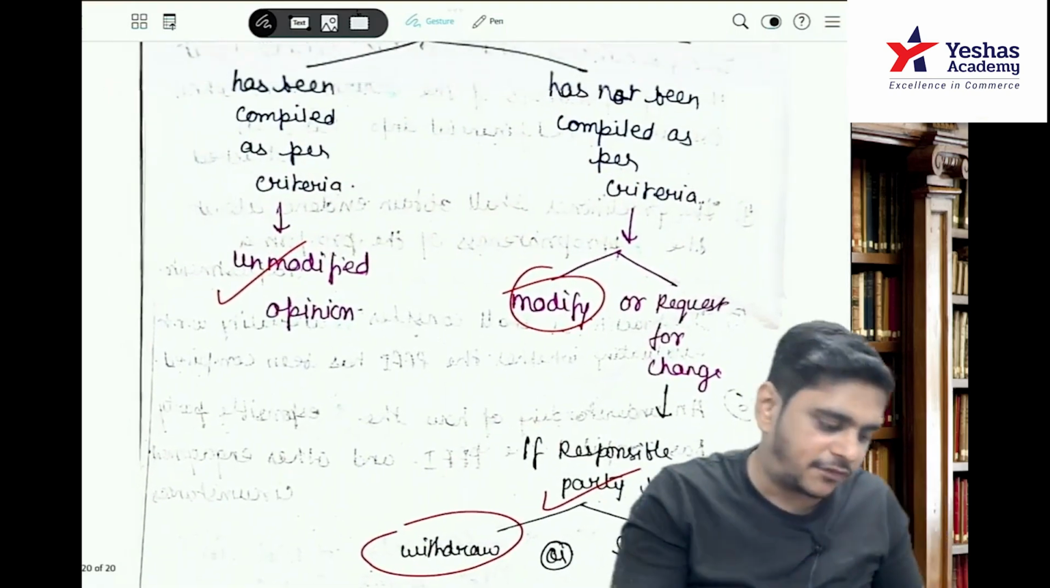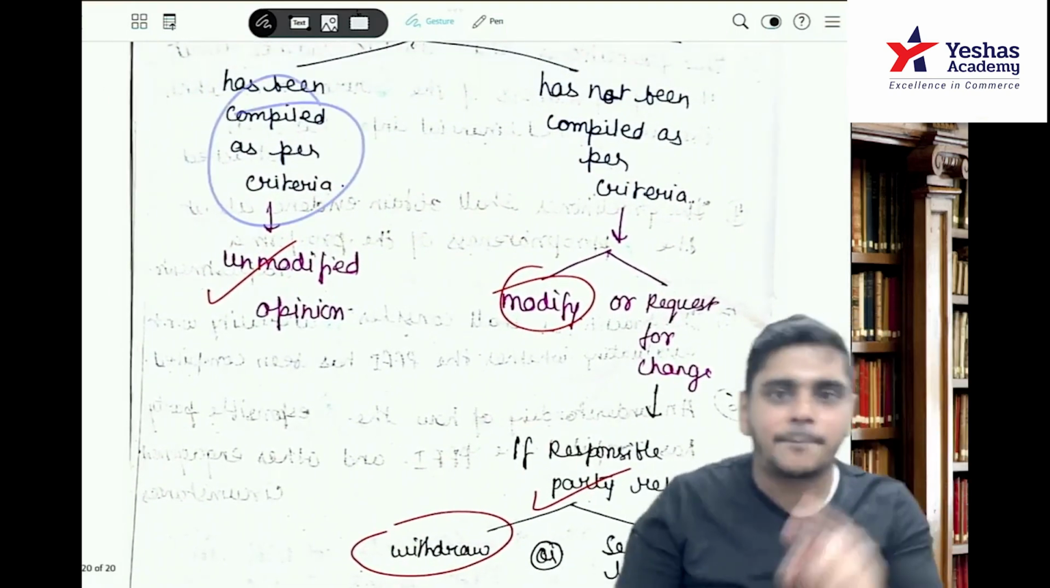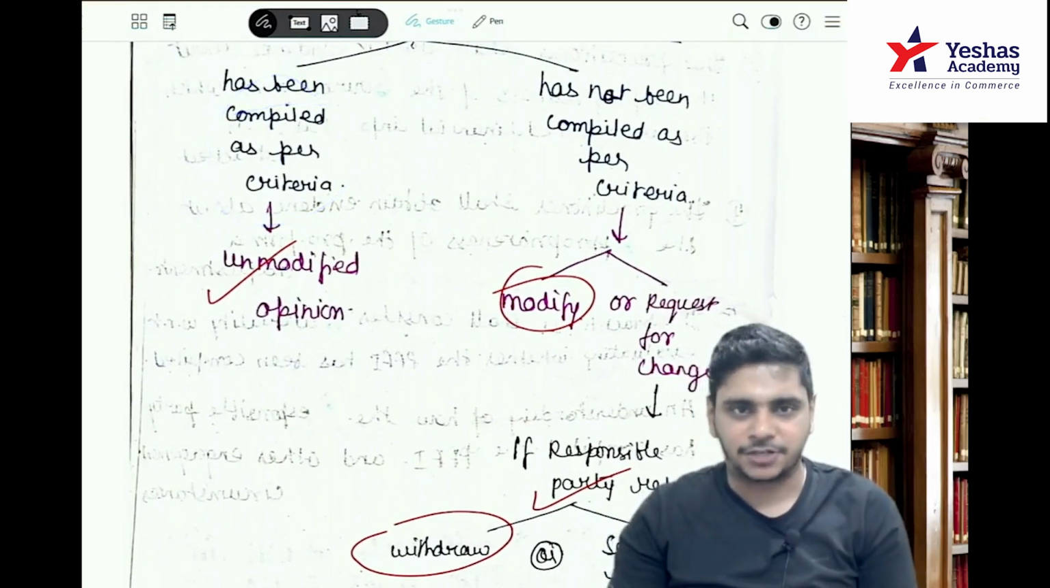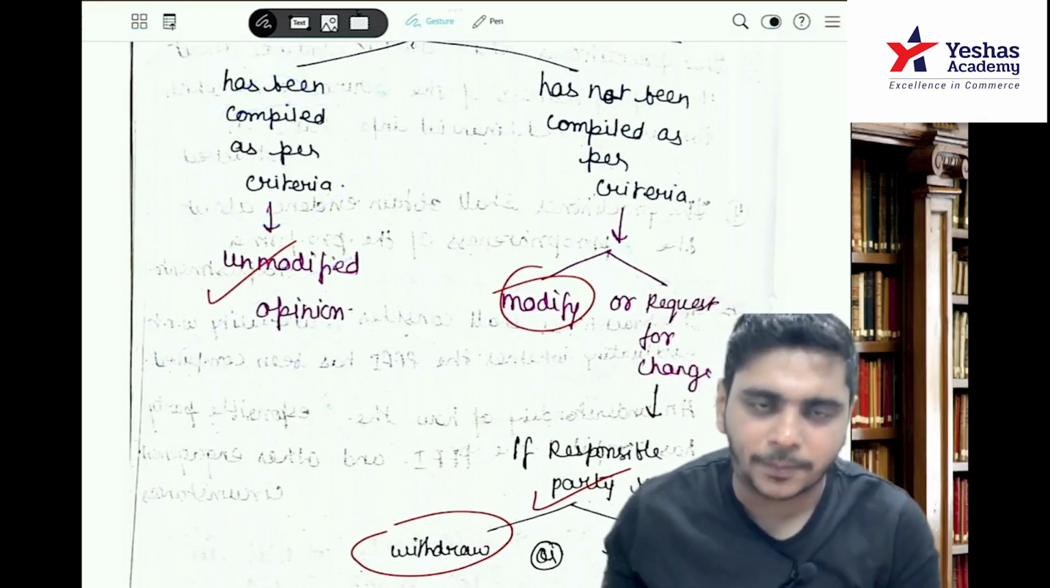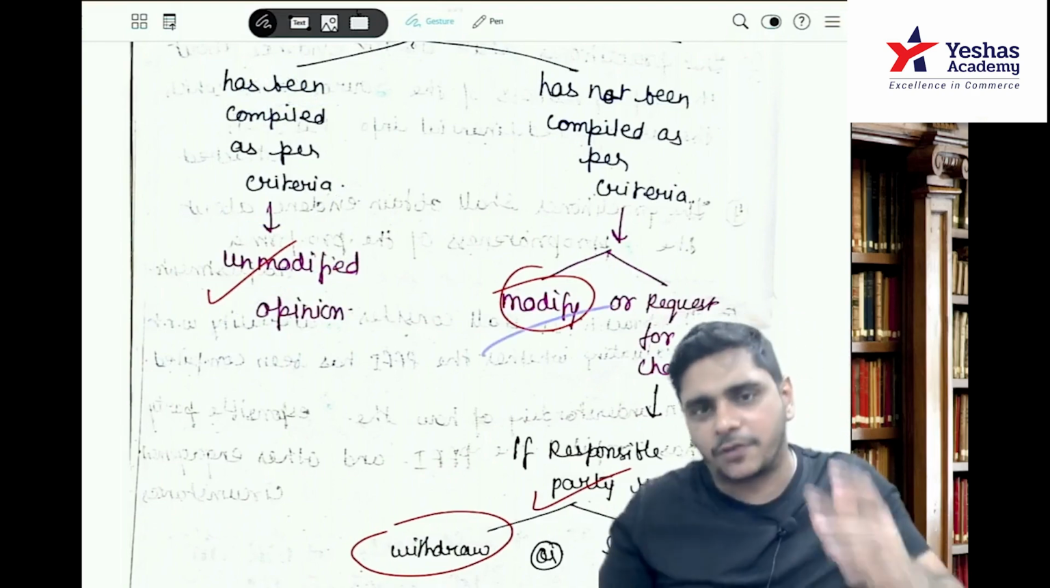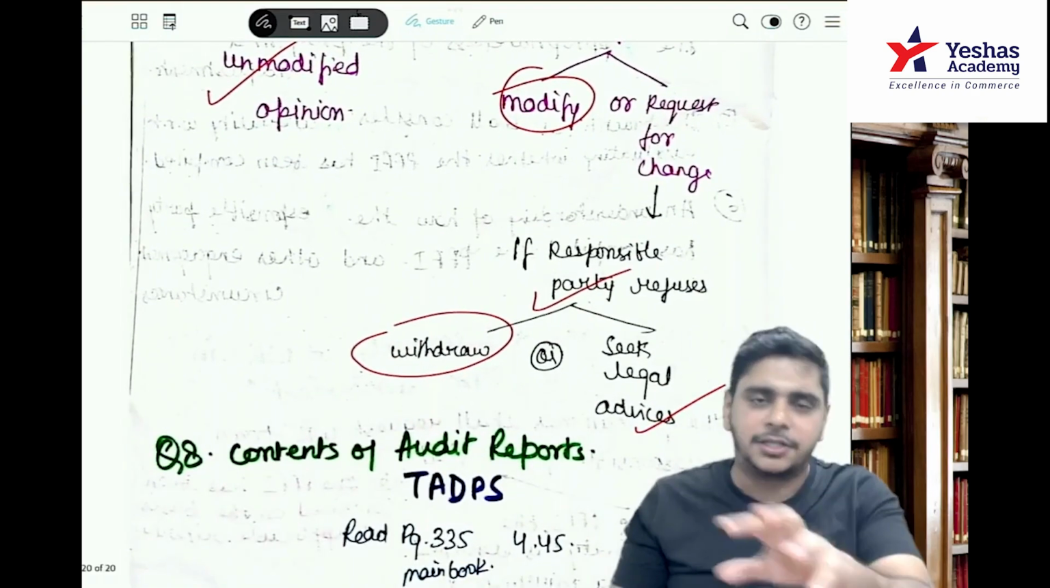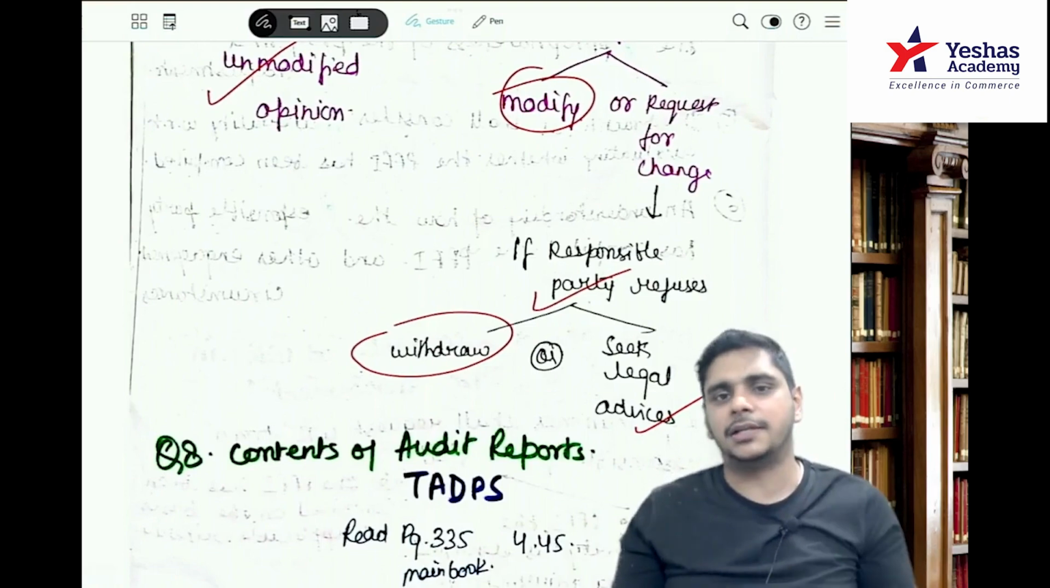If the PFFI has been compiled as per criteria, who will compile it? The responsible party, that is management. You will give clean opinion, unmodified opinion. If they have not compiled it properly, you will modify the opinion or request for the changes. If the changes are done, it is good. If it is not done, withdraw or seek legal advice.